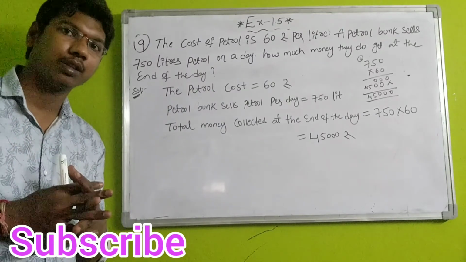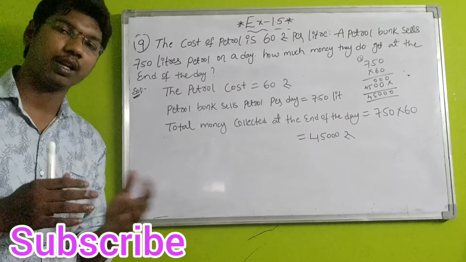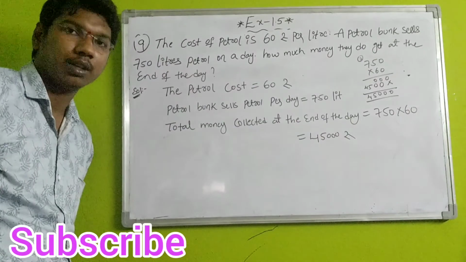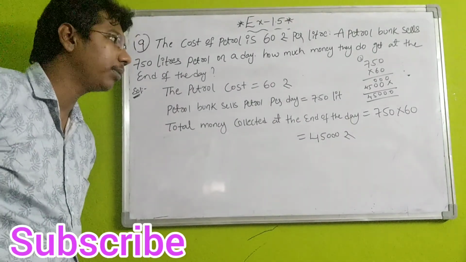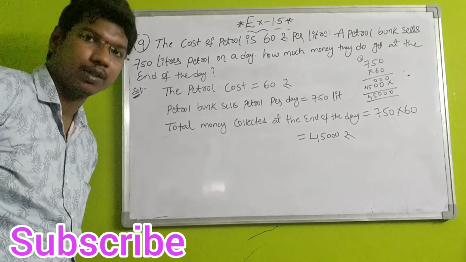In a day 750 liters of petrol is selling, right? How much amount is it getting? That we have to find. Simple. The petrol cost is 60 rupees for 1 liter. The petrol bunk sells a total of how many liters, students? That is 750 liters. Simple, multiply 750 liters into 60 rupees.